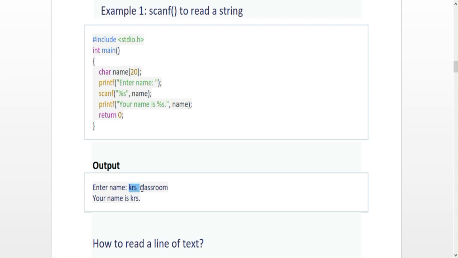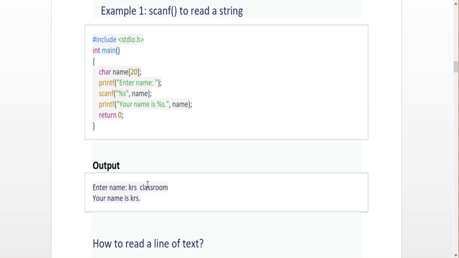So only KRS, the input string, will be taken. So your name is KRS. So understand the scanf function in the string array. You cannot declare the string with the white space or new line or next line. Okay, what do we do for a situation like this?